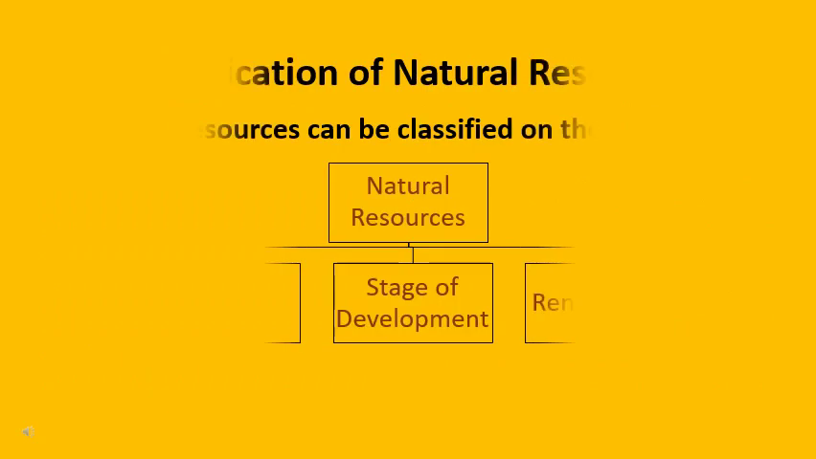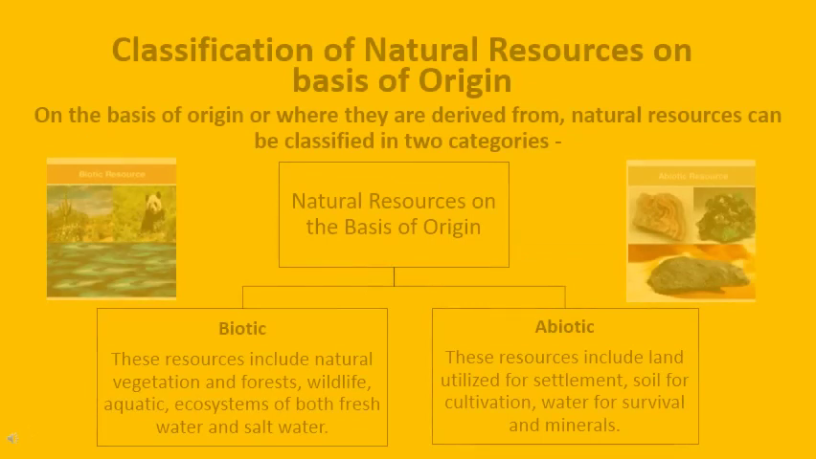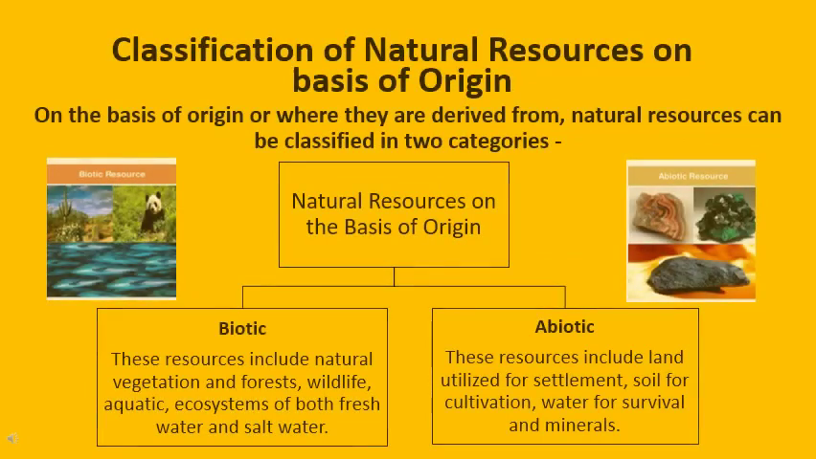Now, these natural resources can further be classified into three categories, that is, on the basis of their origin, on the basis of their state of development, and on the basis of their renewability. Let's start learning the classification of natural resources on the basis of their origin. So now, on the basis of origin, or from where they have been derived, the natural resources can be classified into two categories. First, biotic, second, abiotic.